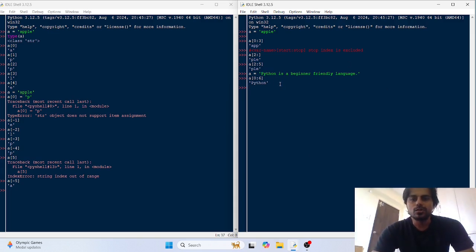There is one more way to do this. I told you that Python supports negative indexes on collections. So by using negative indexes you can access the collection items. So you can do the slicing by using negative indexing also. Suppose you want to take this language out from here.